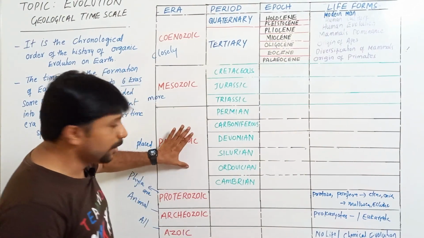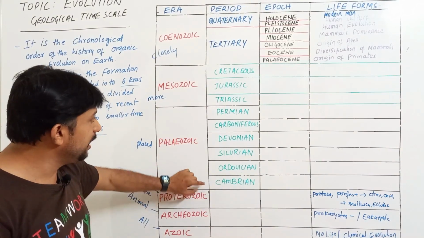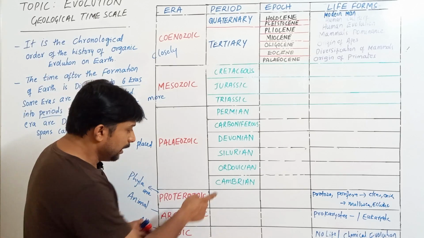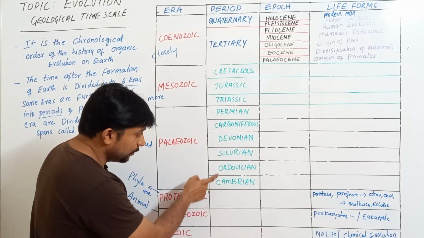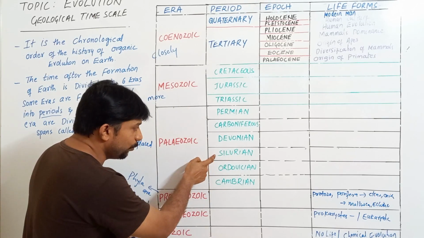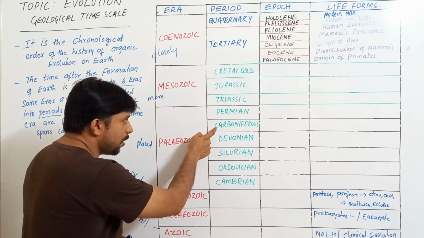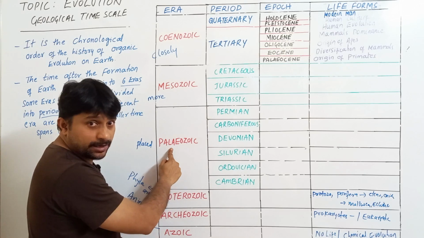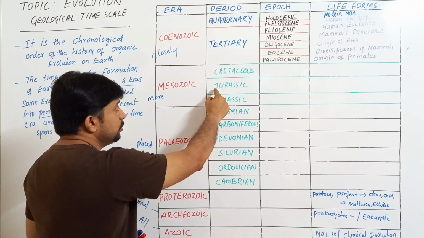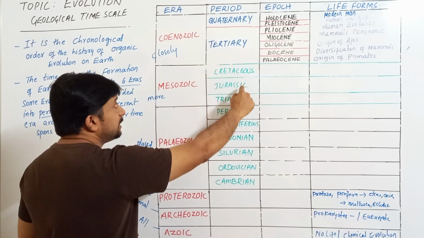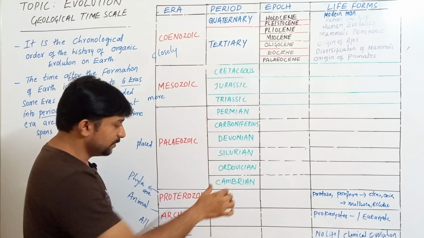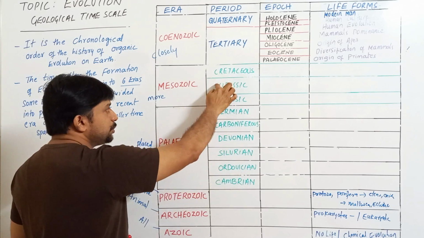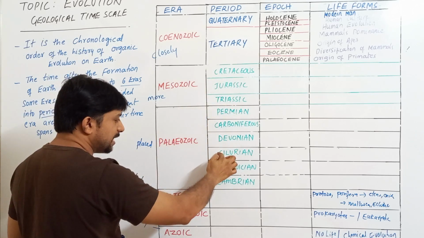Next, coming to the Paleozoic era, how many periods are there? Just have a look. Cambrian, Ordovician, Silurian, Devonian, Carboniferous, Permian. 6 periods are in the Paleozoic era. Triassic, Jurassic, Cretaceous. 3 periods in the Mesozoic era. All together, 9 periods: 1, 2, 3, 4, 5, 6, 7, 8, 9.